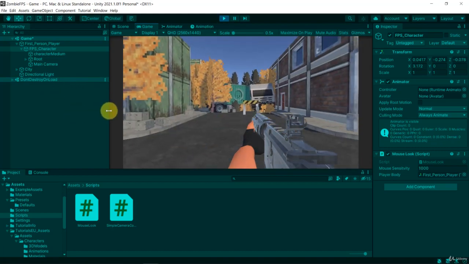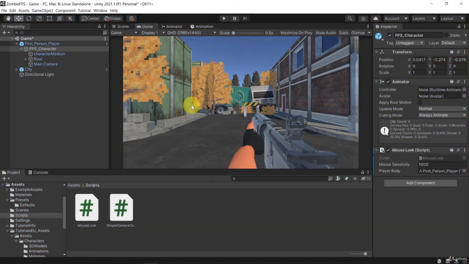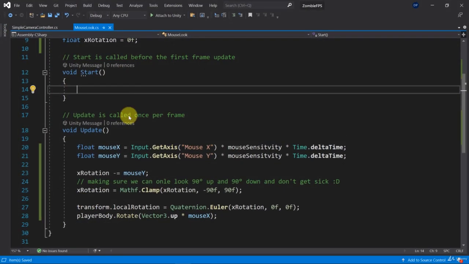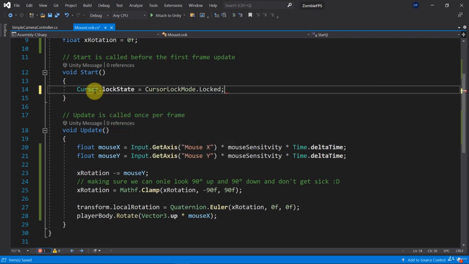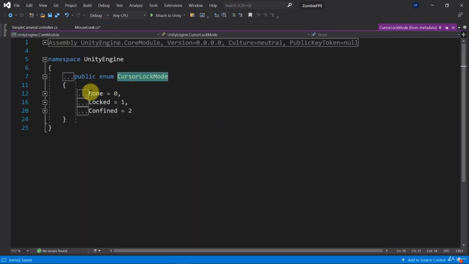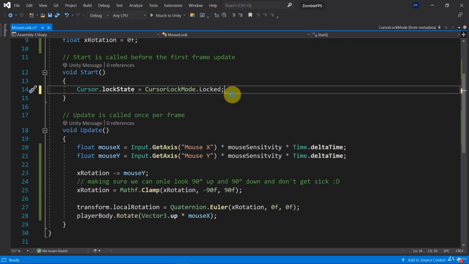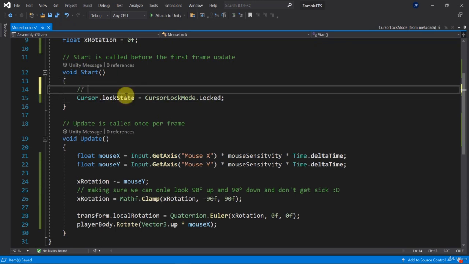But now let's fix the problem that our mouse is leaving the game scene, or this game view. In order to fix that, there's one very simple line of code that you can use, and that is Cursor.lockState equals CursorLockMode.Locked. Okay, so this CursorLockMode is an enum which has multiple states. It's either None, Locked, or Confined. And in our case, Locked is what I want to have. So here, making sure my mouse doesn't leave the game window.